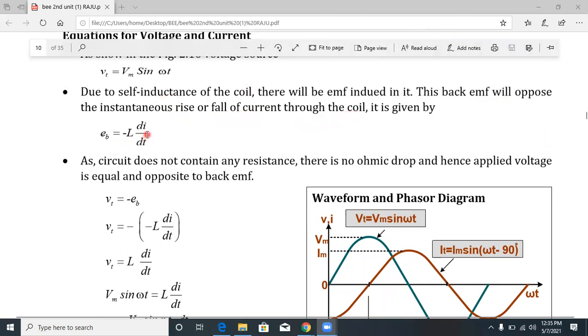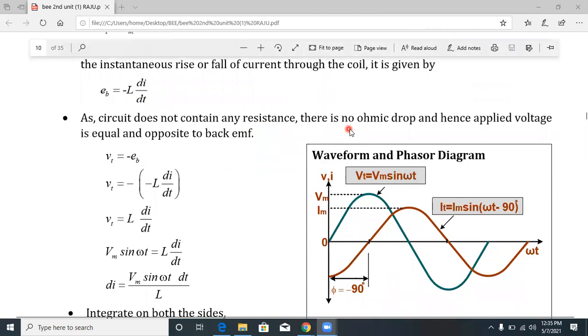So EB is equal to minus L into di by dt. According to Lenz's law, the effect opposes the cause; the minus sign means the effect opposes the cause. So there is a phase difference between voltage and current. As the circuit does not contain any resistance, there is no ohmic drop, and hence the applied voltage is equal and opposite to the back EMF.